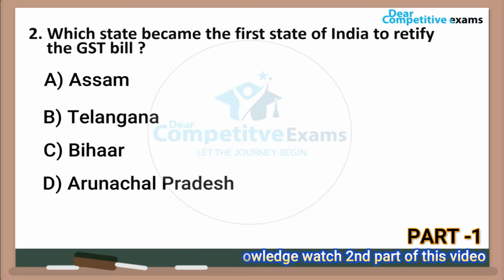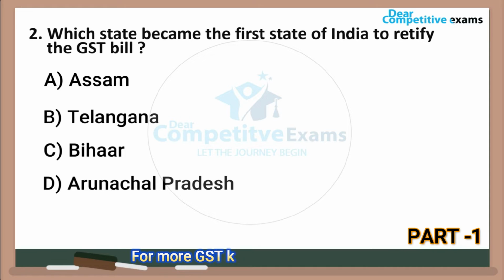Friends, on 12th of August 2016, Assam became the first state to ratify the GST bill. Later on, Bihar and Jharkhand became the second and third states to ratify the GST, on 16th and 17th of August 2016. So the first state of India which ratified the GST bill is Assam. Let's move on to question number 3.